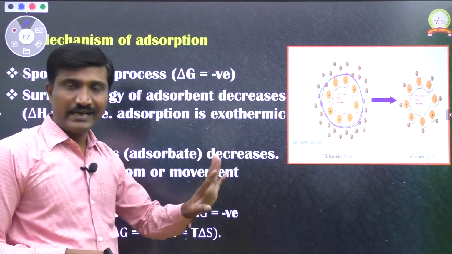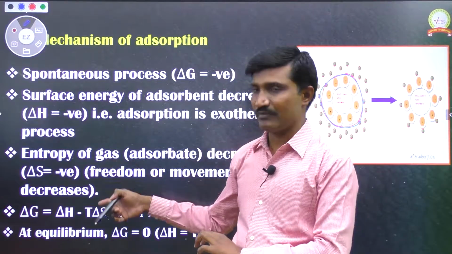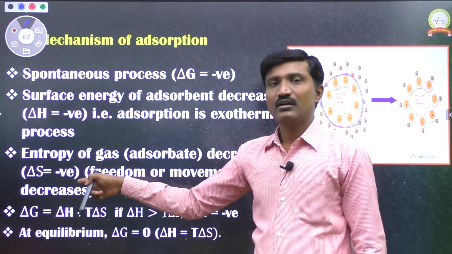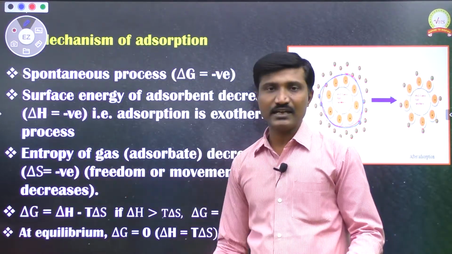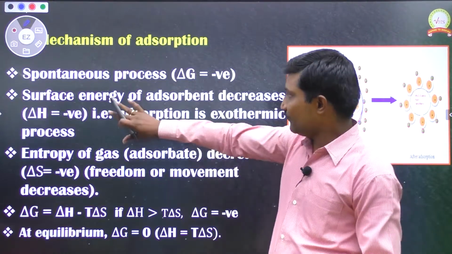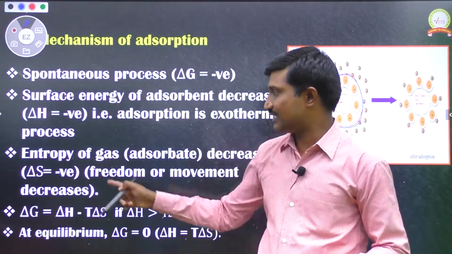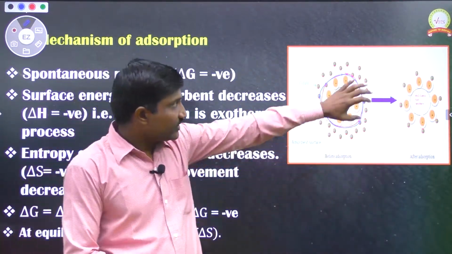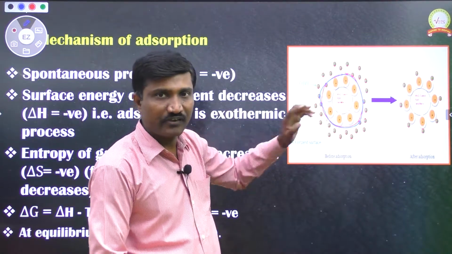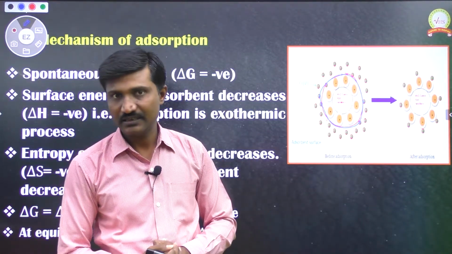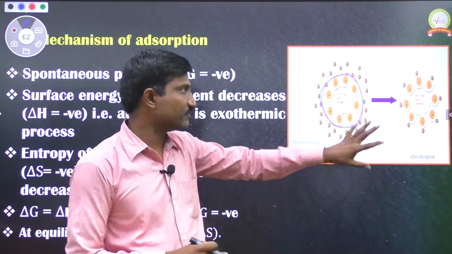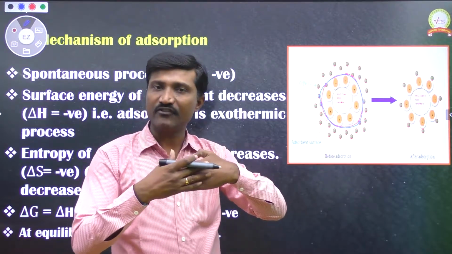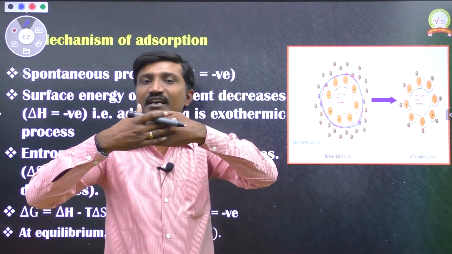So why is delta S negative here? Because the randomness of the gas molecules, the adsorbate molecules, decreases, so automatically delta S becomes negative. Now if we consider the adsorbent, if the gas molecules are not approaching the surface, then the surface is in a free state, and more free surface molecules are present on it. When adsorbate molecules continuously come and occupy the surface, the free surface molecules continuously decrease.